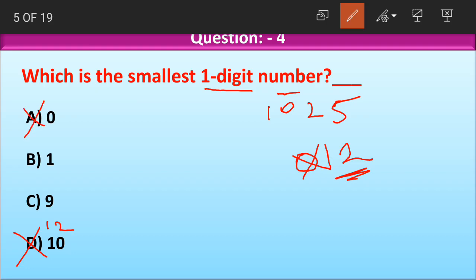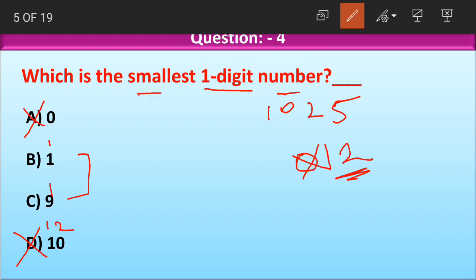Coming to option B, 1. 1 has how many digits? 1 has 1 digit. Okay, this might be the smallest number. And 9 also has 1 digit. So this might be the smallest number. Now our correct option is only among these two.